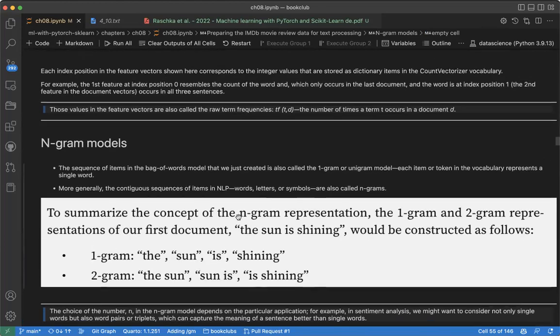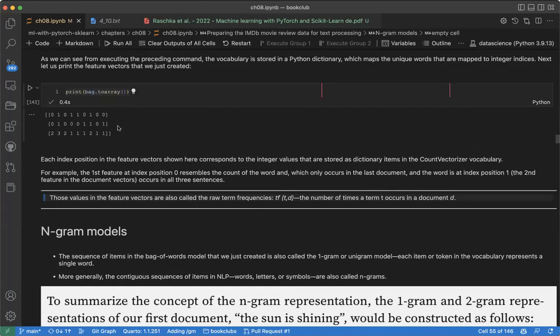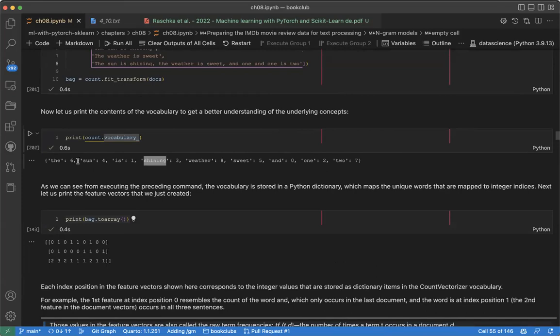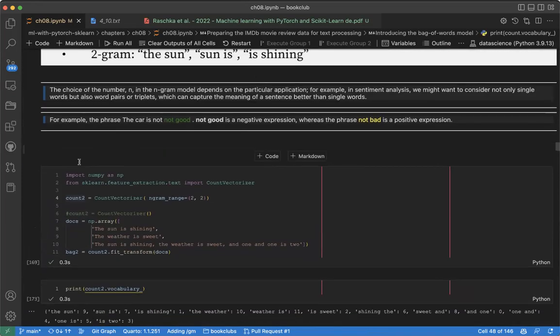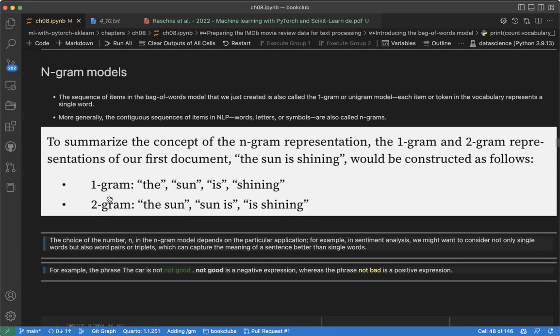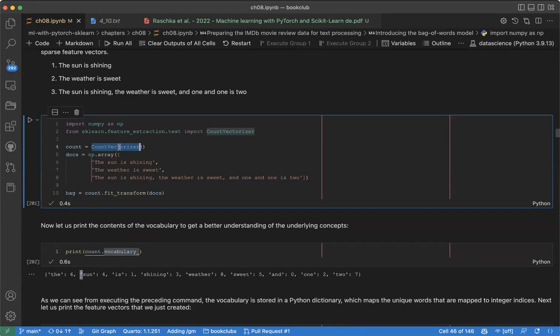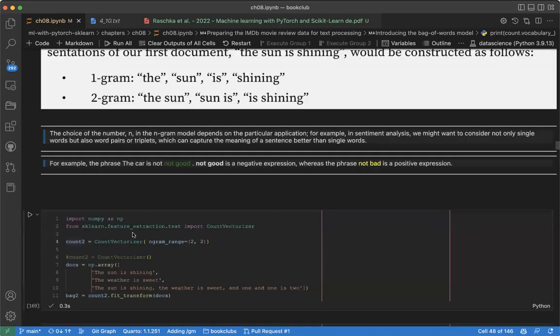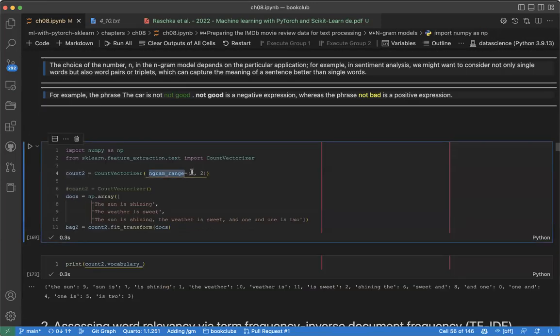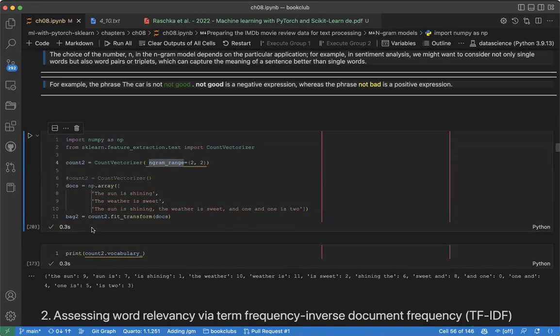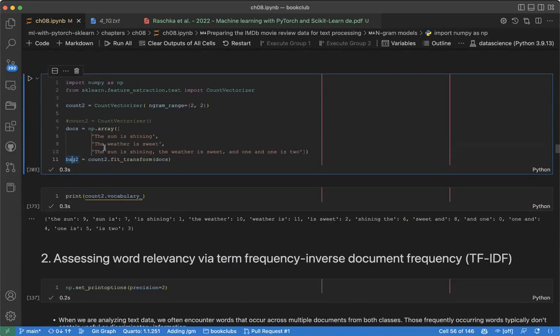So this means that with the generalization of n-gram, you can make it whatever you want. This is unigram, but you can also use n-gram, which is 2 gram or bigram. For you to do that, when I create my vectorizer, by default it creates 1 gram, but you can create 2 grams. Here I can give the n-gram range, I say 2 by 2. Now when I run this and ask it to give me "the sun is shining", it has one, "the sun", the next one, "sun is", and "is shining".